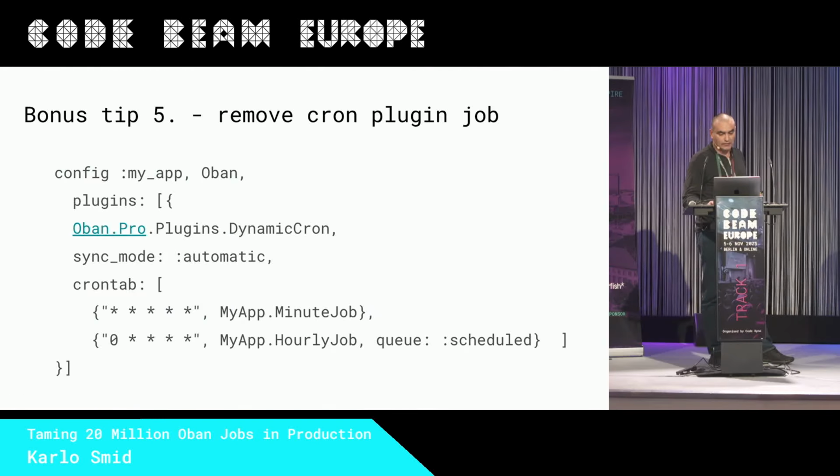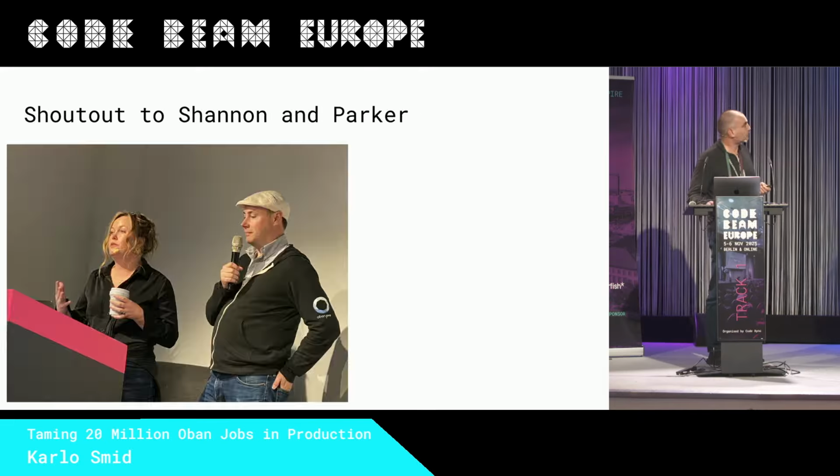And bonus tip 5, Oban Pro has an interesting feature, which is dynamic cron. As its name says, you can manipulate cron jobs dynamically and programmatically. But you must set one important option. The crontab is the same as in free Oban. For example, you want to stop this job, you delete it, redeploy, and Oban is still executing this job because it's in the Oban job table. You need to set sync mode automatic. Also, this is in the documentation of Oban Pro. We missed it, but it did not do any harm to production.